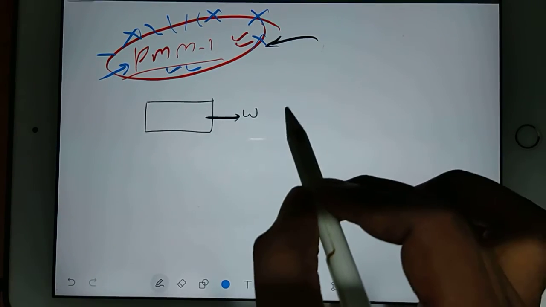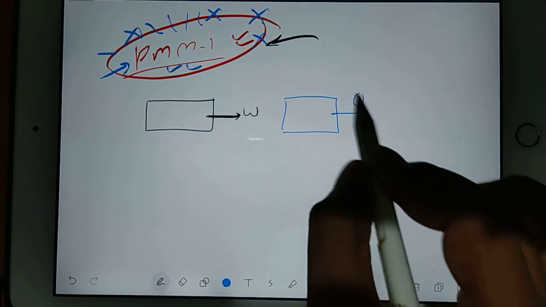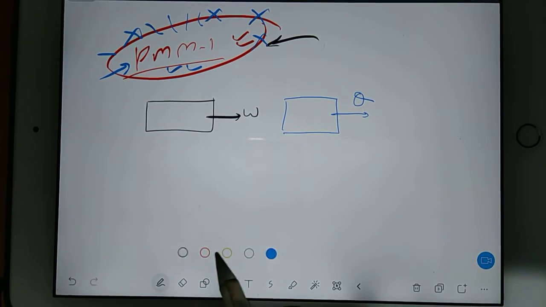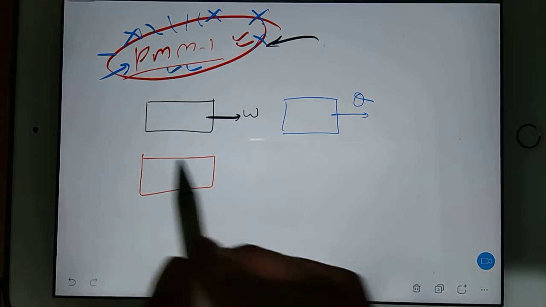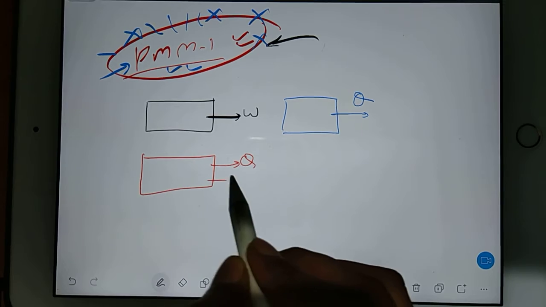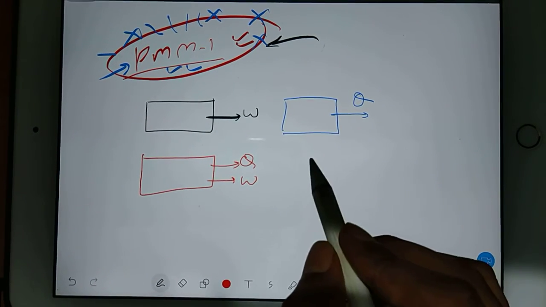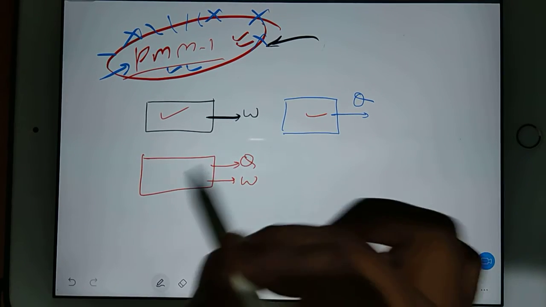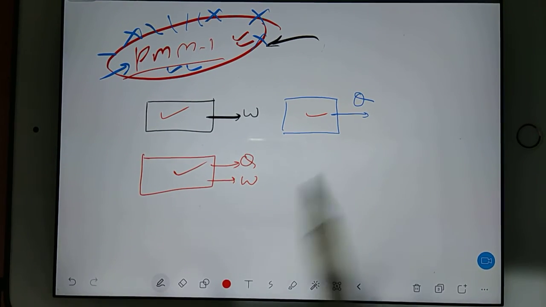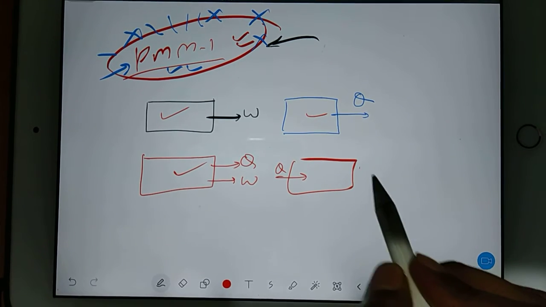It also says you can make a machine which will produce heat without accepting work. It says you can also make a machine which produces work and heat both. They all are PMM1. It also says that you can have a machine which will accept heat and not produce anything.